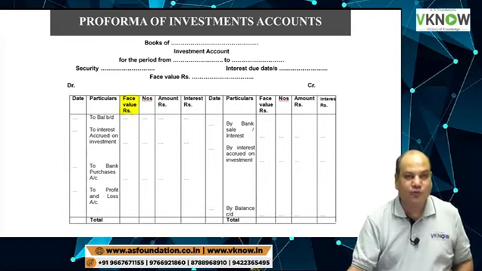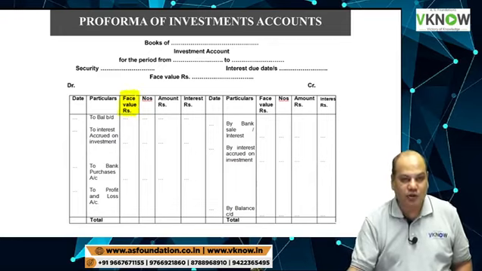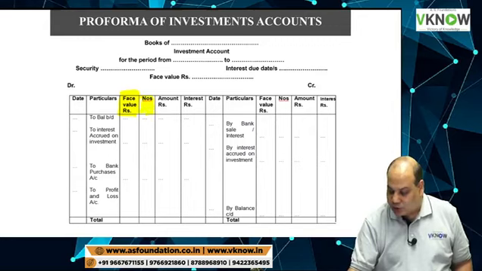Sometimes it will be useful for closing investment purpose also. And this helps us to keep track of the total face value of debenture or investment we are holding. Then the number column will help you see how many units, quantity, you are holding. So this helps us in number reconciliation.